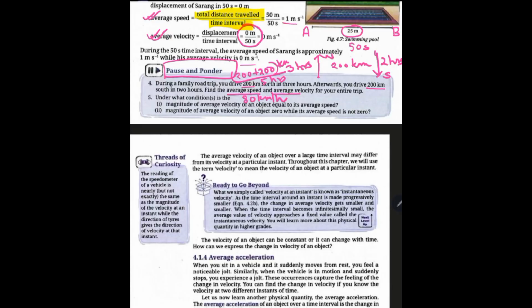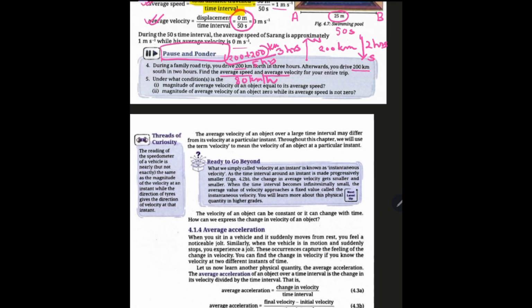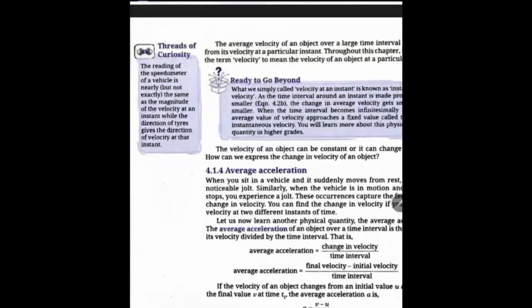We have seen velocity depends on displacement. If the displacement is 0, if the person returns back to the initial position, then the average velocity will be 0.